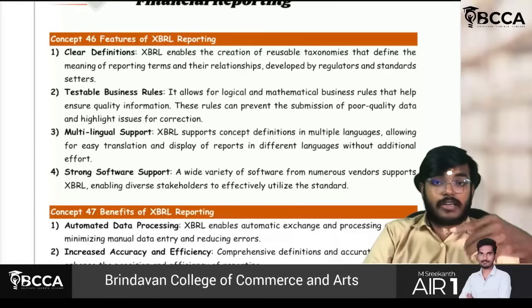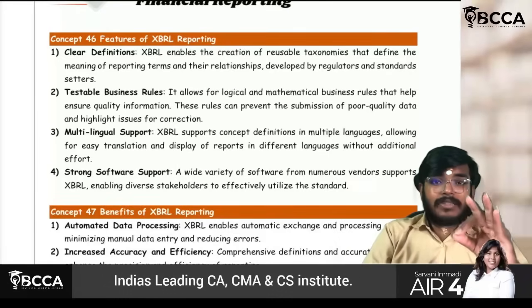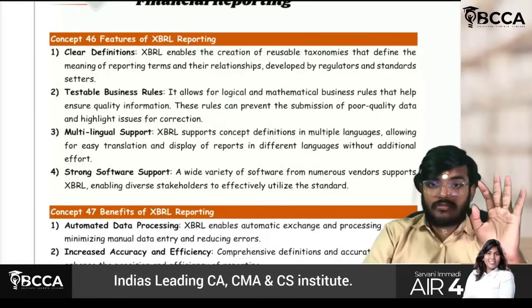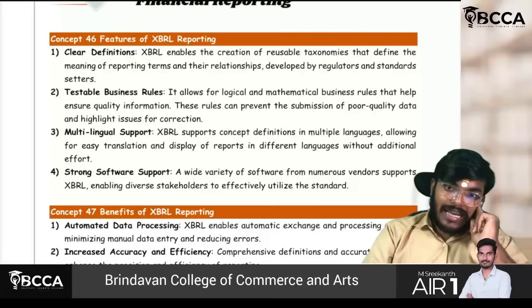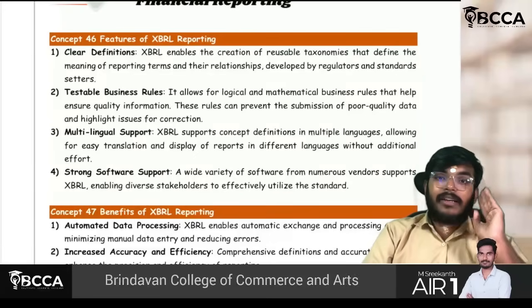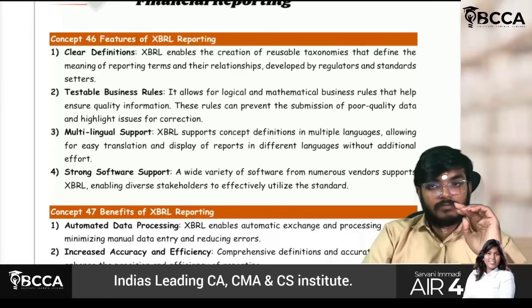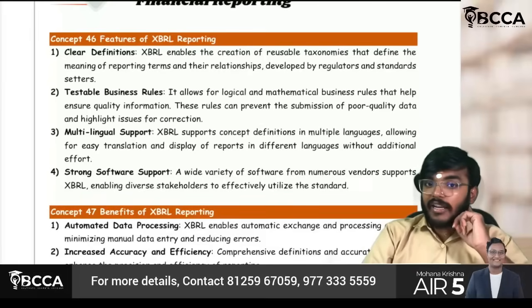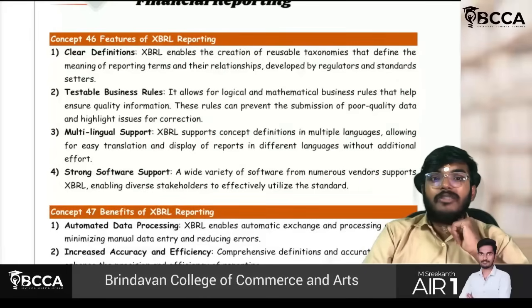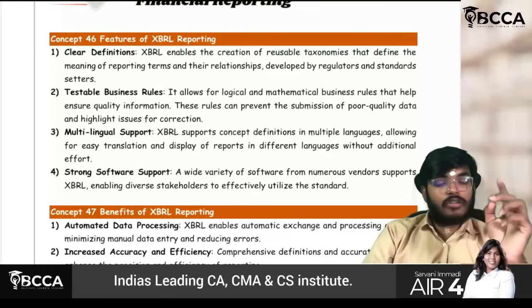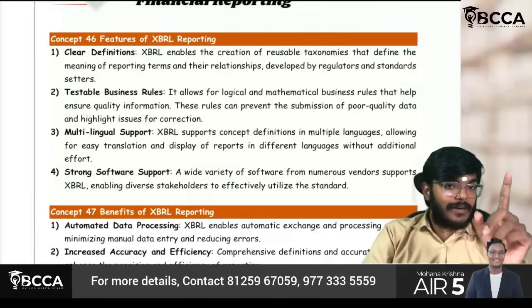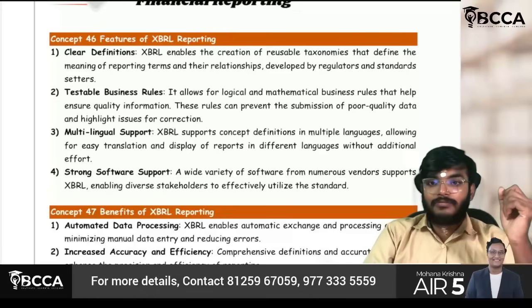Taxonomies are there. Now these are reusable. So for net profit, they will give some tag, and that tag will remain constant, which means whoever has it, uniform treatment will be followed. Testable business rules means it is completely logical, completely mathematical, like some kind of codification. Which means even if you submit poor quality data, it will not allow you. Logic has to be followed. If that logic gets satisfied, then only things will be entered into the system.